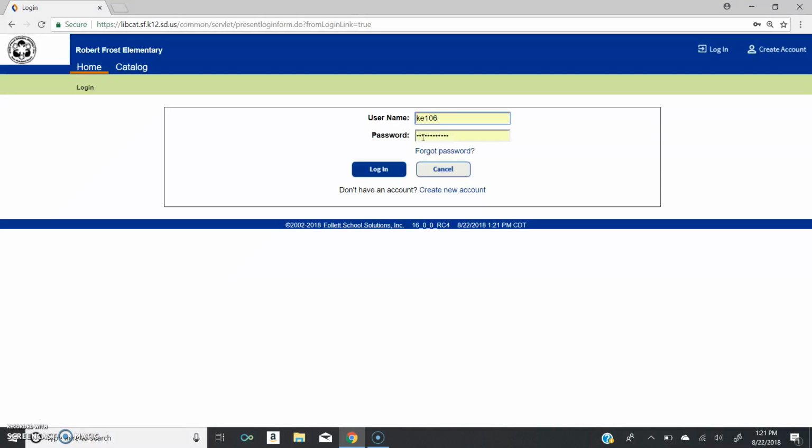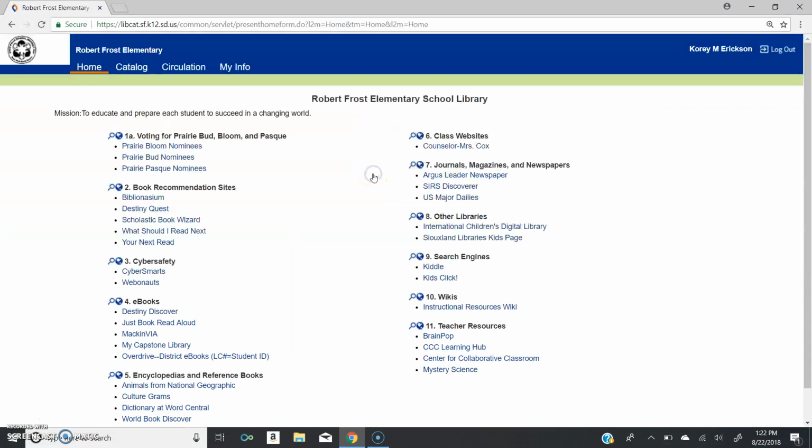Spinning, give it just a minute. And your login information is going to be your computer login that you use to get on your computer in the mornings. This is my personal computer, so I had auto-saved the password. I can click login, and it shows up my name up there at the top.